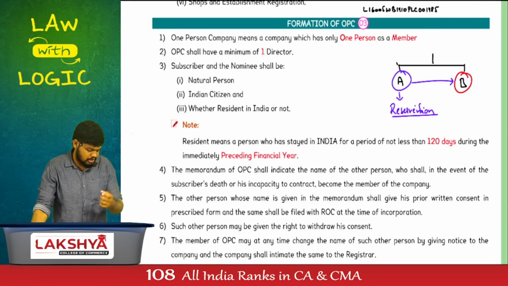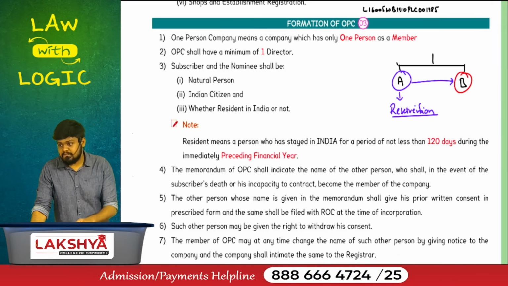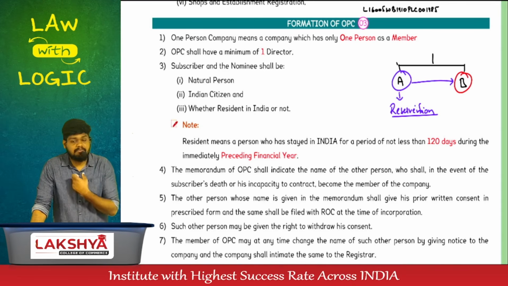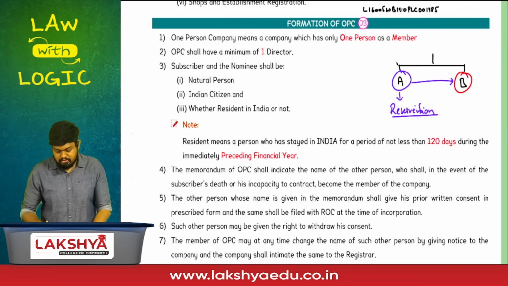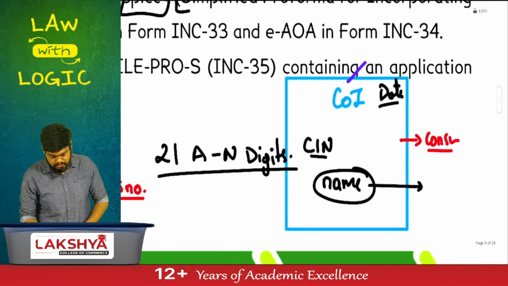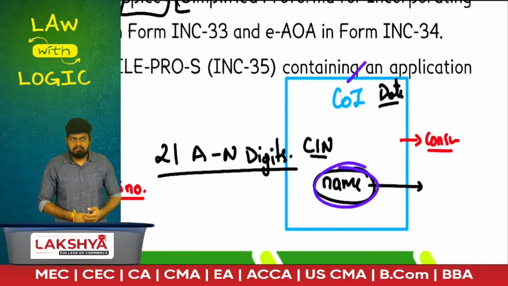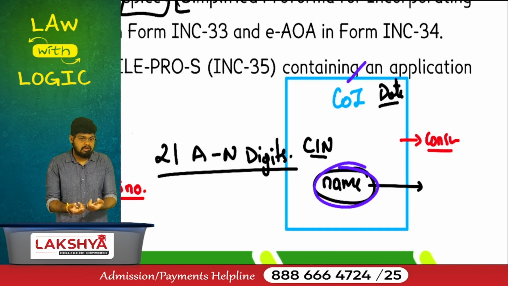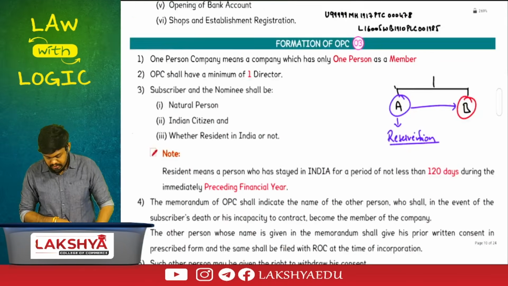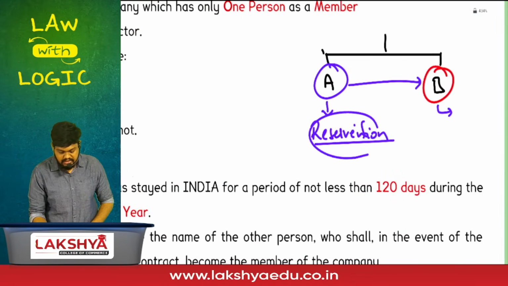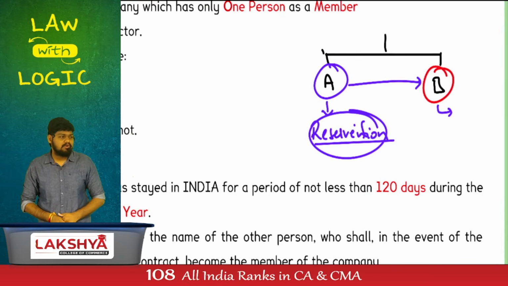First, what will happen? Reservation or allotment? Temporary or permanent? Temporary. And you are now supposed to submit all the documents under Part B. If documents of Part B are correctly submitted, then the reserved name will be allotted. But that means by the time you get this certificate of incorporation, you already have a name. By the time you're submitting these documents, you already have got your name reserved. What happens first? Submitting documents or reserving a name? Reserving a name. That means reserving a name also happens before incorporation.